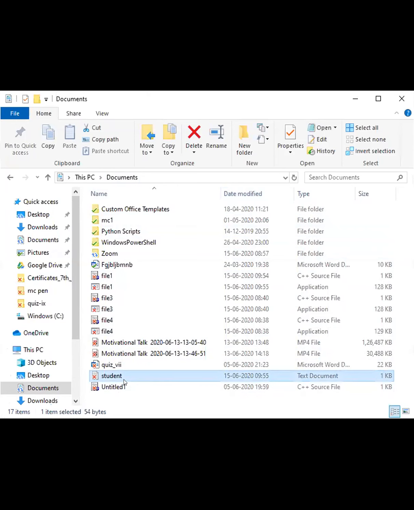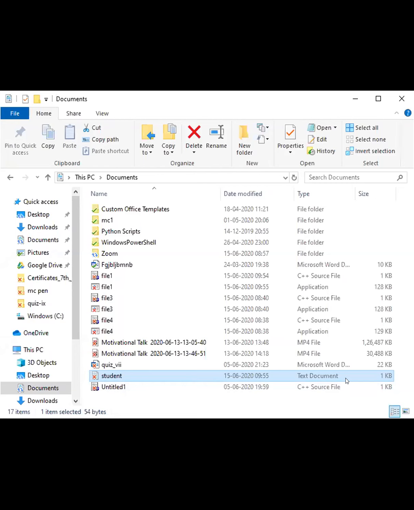This is a text file, and it was created at 9:55 on that day. So if I don't specify any path, the compiler stores this file by default in documents, but that is for my laptop. Maybe you can check on your laptop or desktop where it is actually stored if you don't specify the path. It depends on machine to machine.